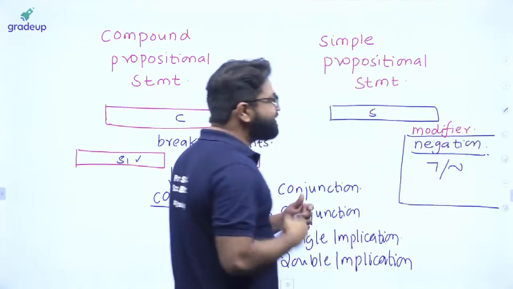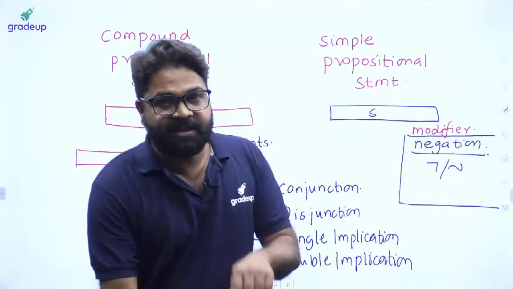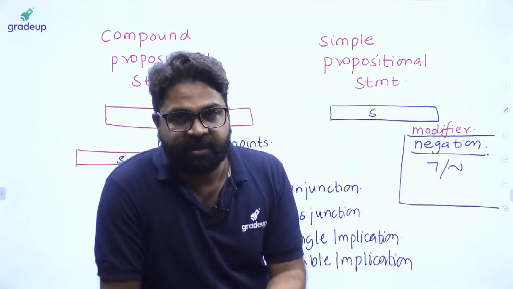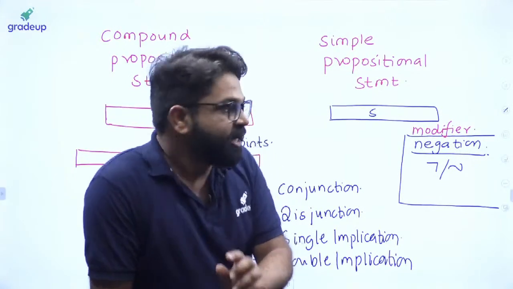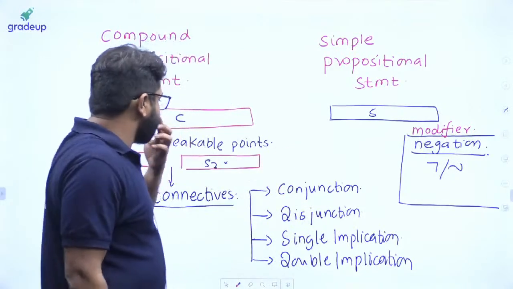So it modifies a simple statement. Einstein is a genius. Einstein is not a genius. So it modifies the statement. It does not connect two or more simple statements, right? So this is the whole concept that you will be having.